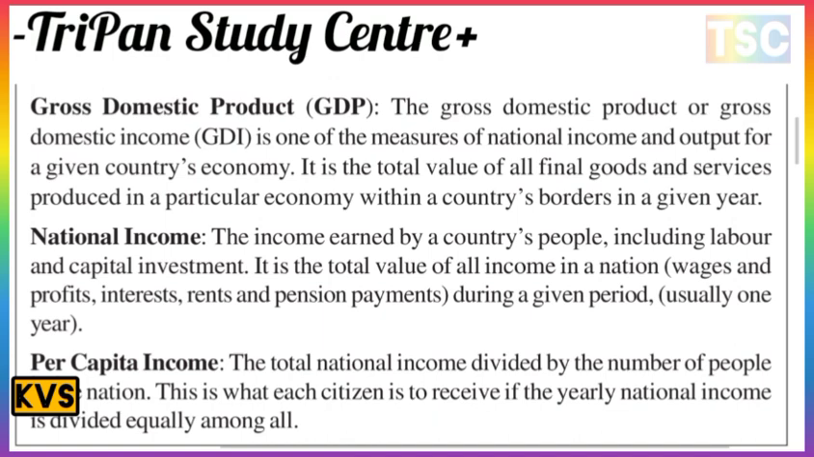And per capita income is the total national income divided by the number of people in the nation. This is what each citizen would receive if the year's national income were divided equally among all.